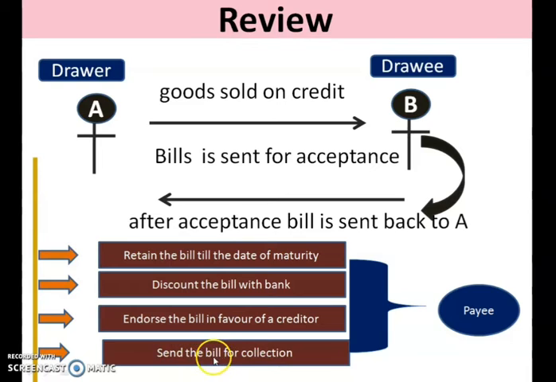So he can direct the bank to collect the bill money from the drawee on the maturity date. So for the purpose of safety, the drawer, instead of retaining the bill with himself, is sending the bill for collection to his bank.